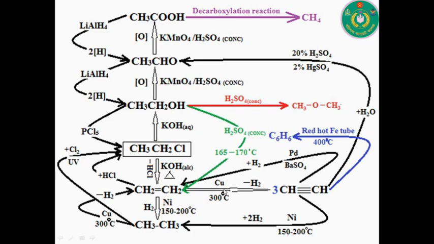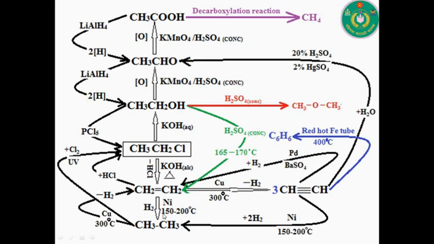Now we will prepare ethane from ethene compound. Here we see that the number of hydrogen atoms is 4 in ethene compound and the number of hydrogen atoms is 6 in ethane compound.